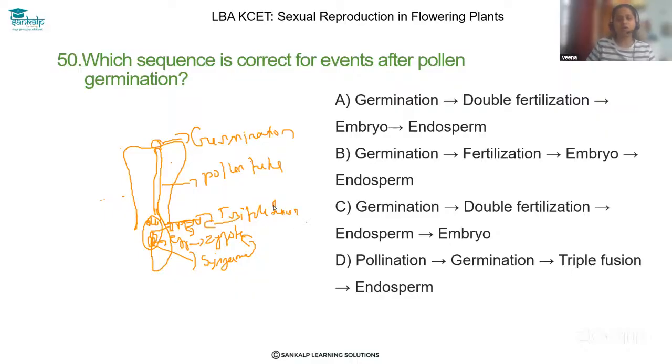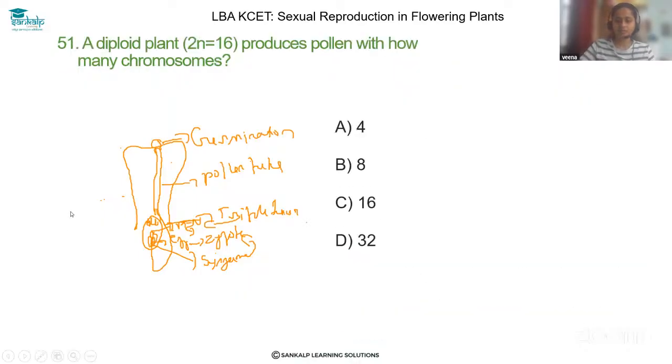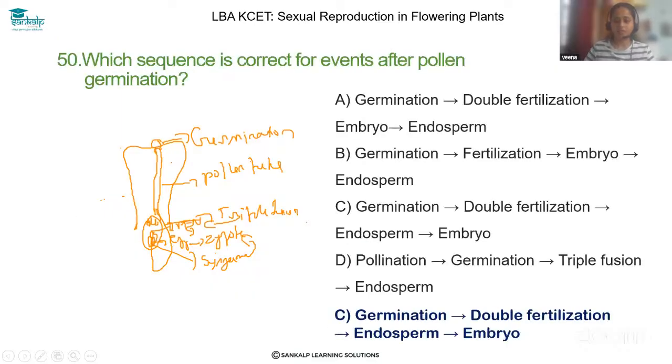So this is the process. Just compare all this with the options. So the final correct answer is germination and double fertilization, endosperm and then embryo.